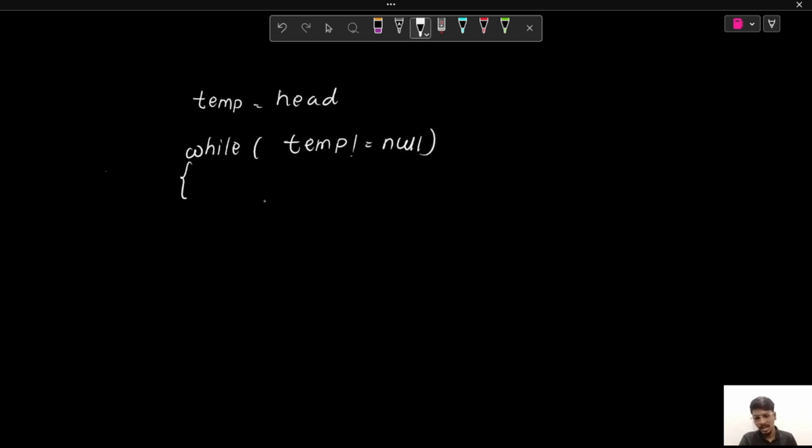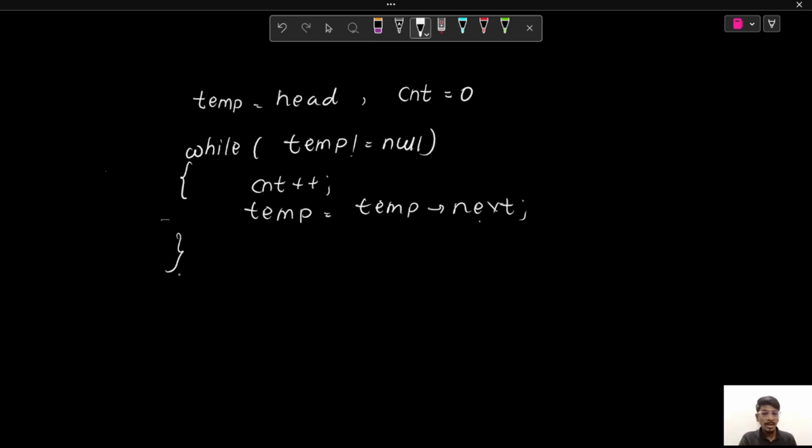So while iterating, I'll increment my count. For that, I need to take a count variable which will be initially equal to 0. As we are iterating over our linked list, we'll increment our count. So count plus plus and we'll move our temp to the next node. So temp equal to temp next. So at the end of the iteration, when our temp will be pointing to null, our count will be holding the total number of nodes in the linked list.